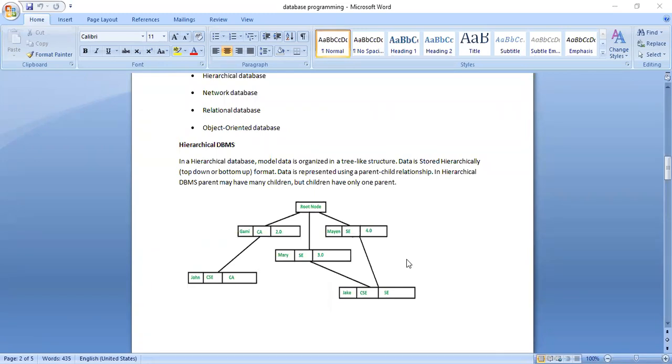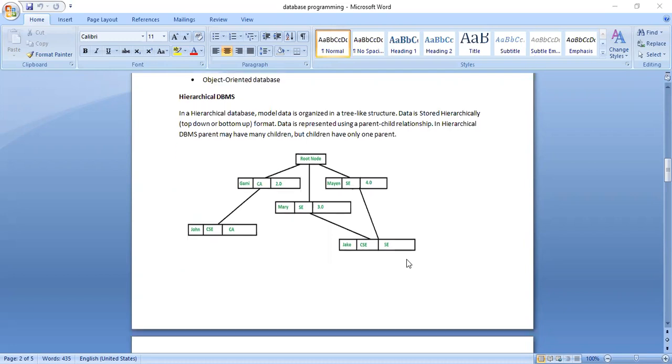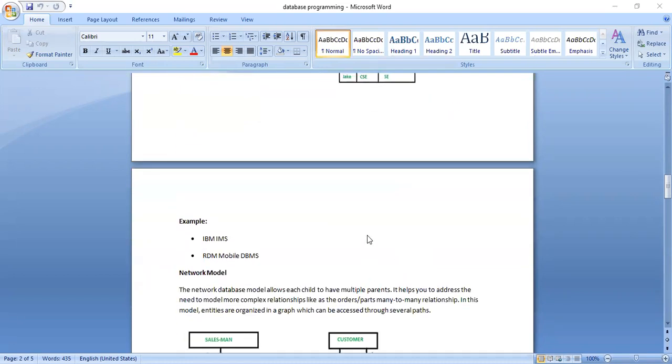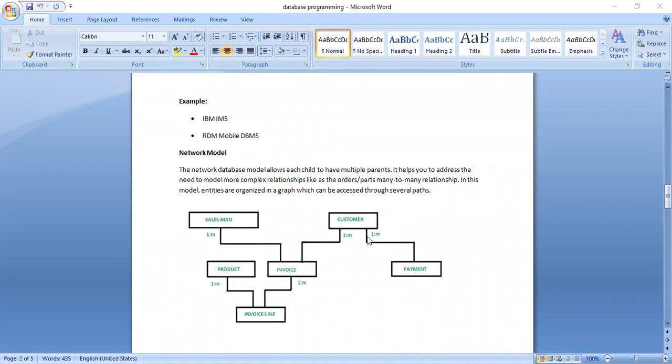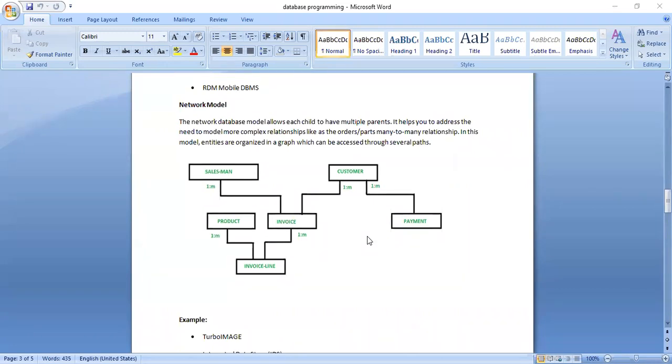The data will be stored in hierarchical DBMS software here. Which DBMS softwares are based on this hierarchical model? We have two popular hierarchical DBMS softwares. From the IBM company, we have IMS. The second one is RDM Mobile, which is used for mobile databases. This is about hierarchical. Next, we go for the second type of DBMS software, the network model.